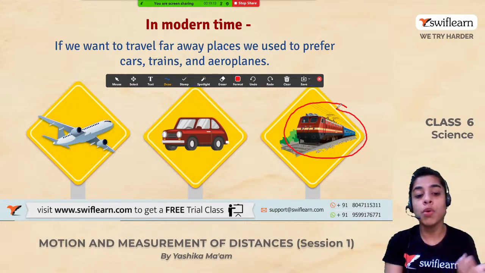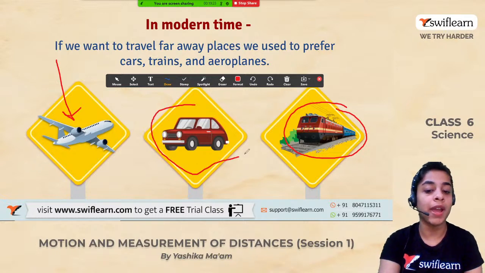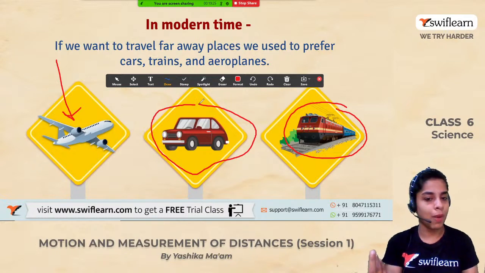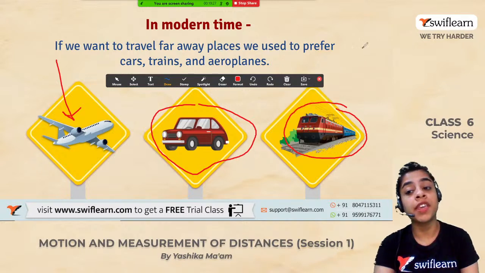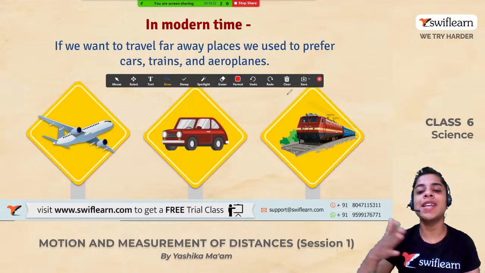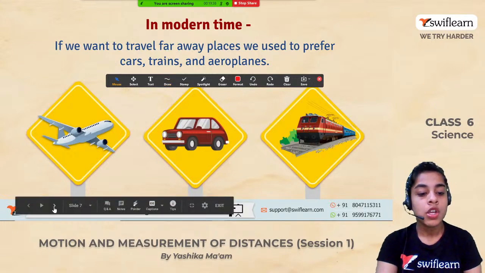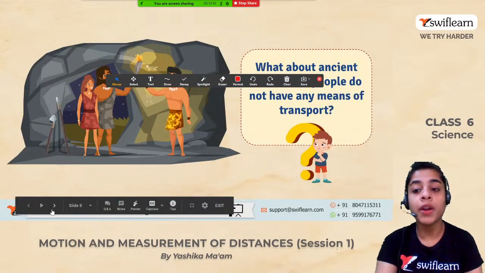If the distance is more, you will use an airplane. If the distance is less, you can travel by a car too, or you can also go by walking. And if again the distance is more, then you can use trains. So these are some means of transport that we use in the modern time. We use these right now, right? So this is something about modern time.